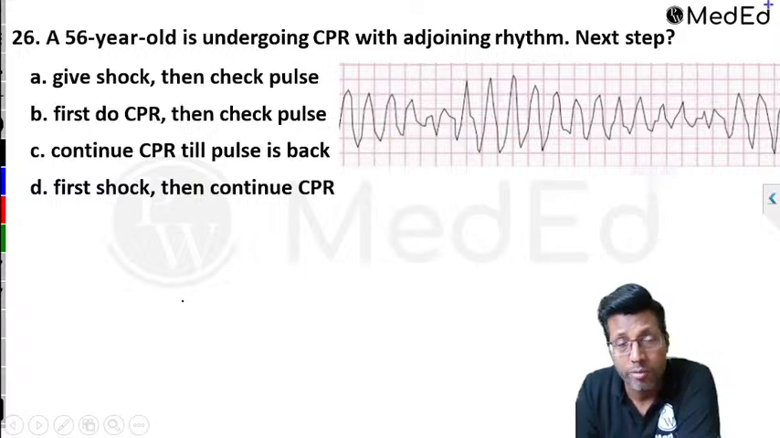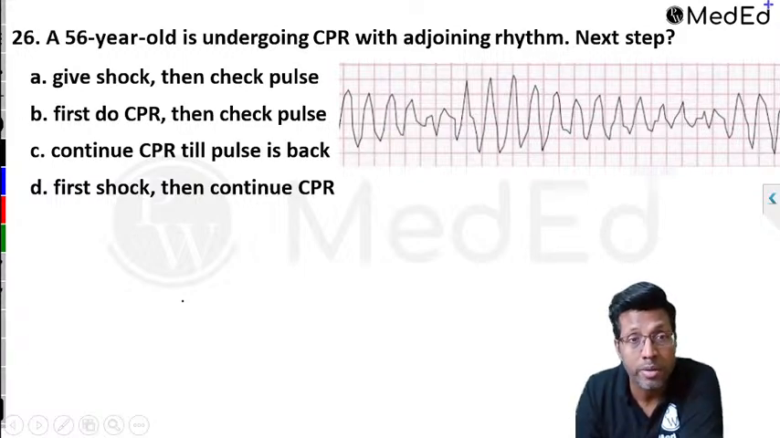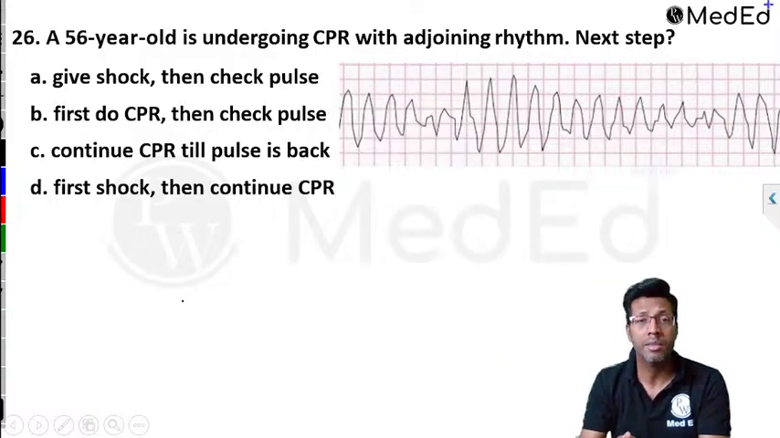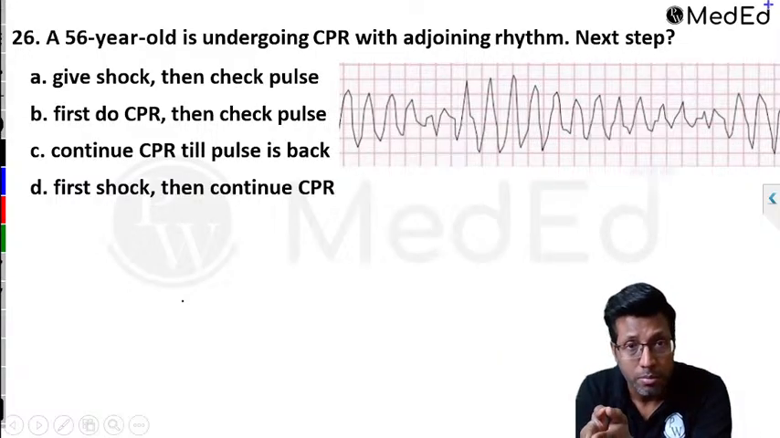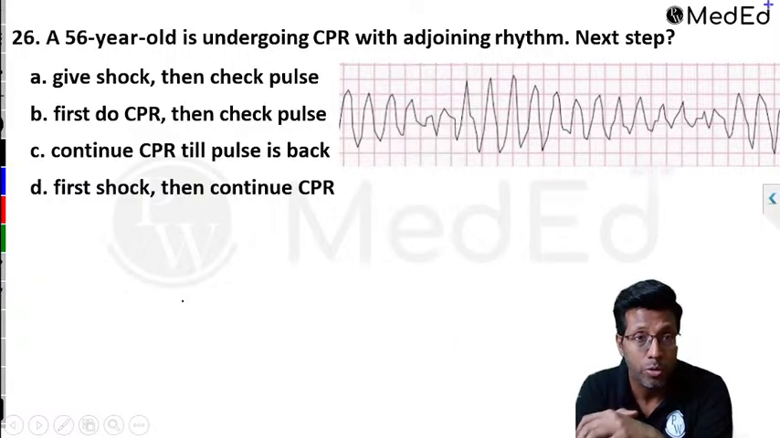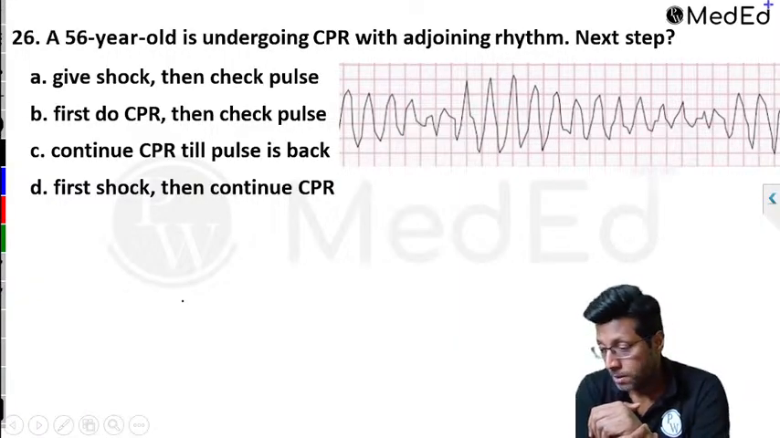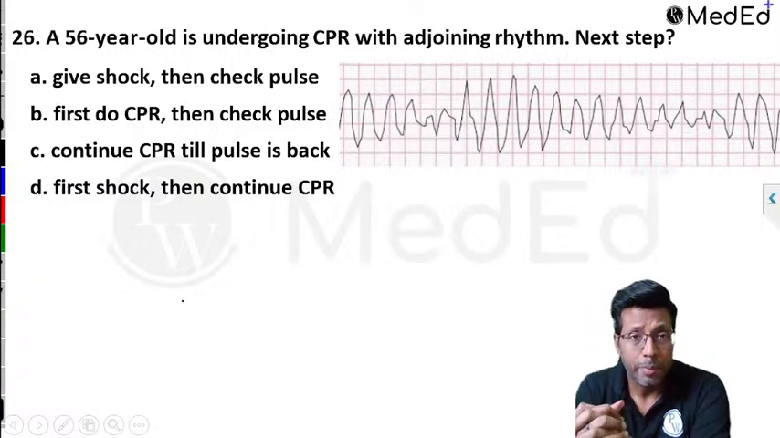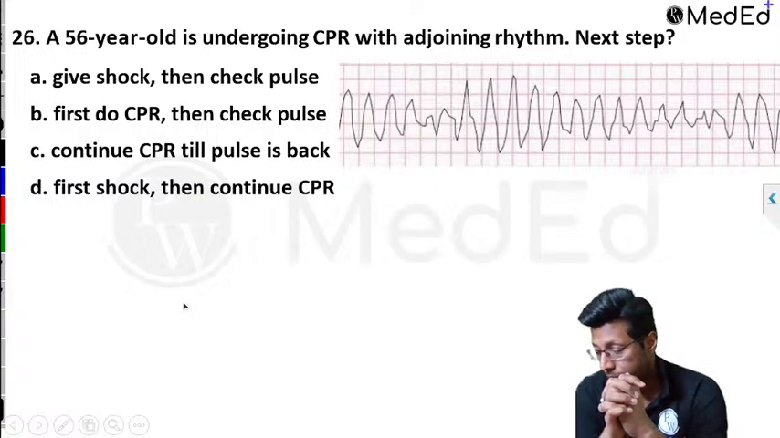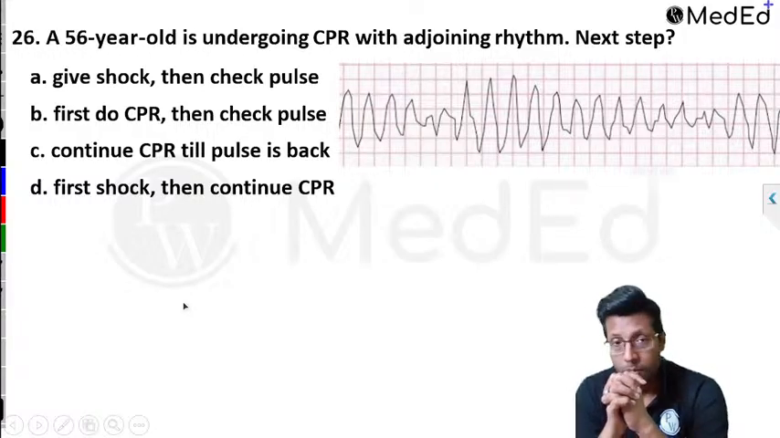Question number 26. Same image. A 56-year-old is undergoing CPR with the adjoining rhythm. Next step. You know, that's how questions come in the exam. We have kept the same rhythm, right? Based on that, now you give the answer. What are you supposed to do? I'll just discuss the CPR in short then.